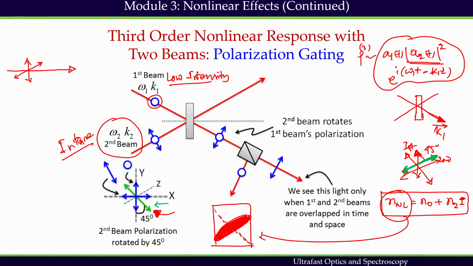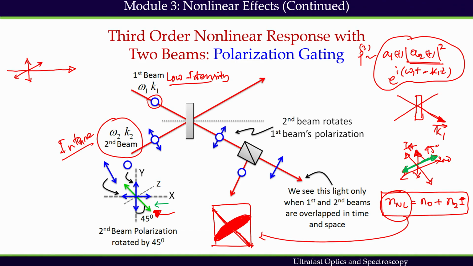So, along this direction the medium is giving different refractive index as compared to this perpendicular direction. And because of that difference, the medium can behave like an anisotropic medium, and it can show nonlinear birefringence.